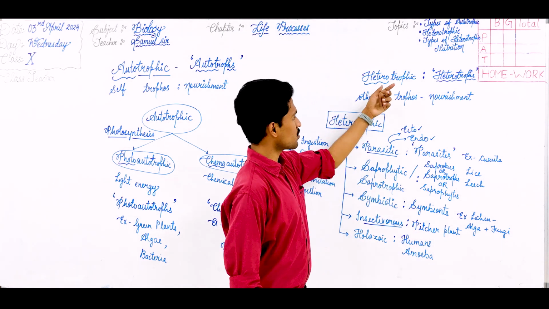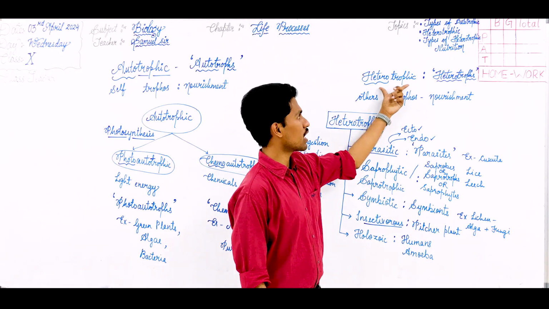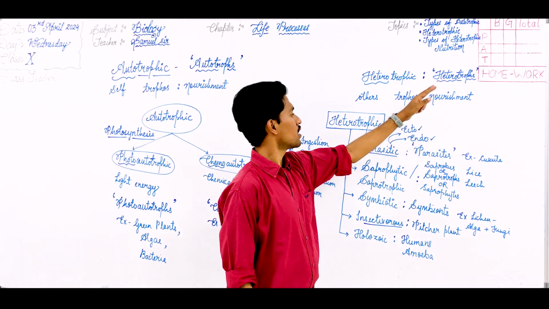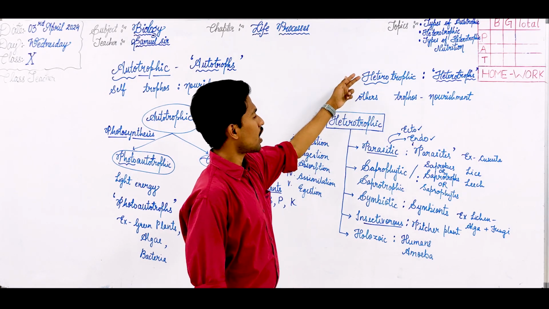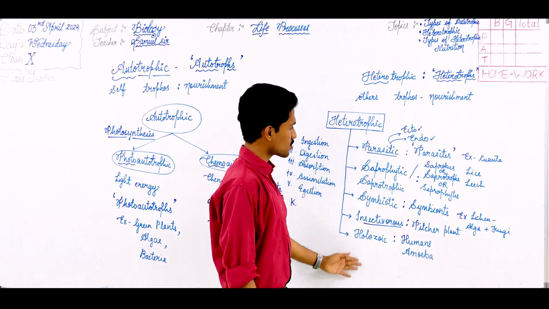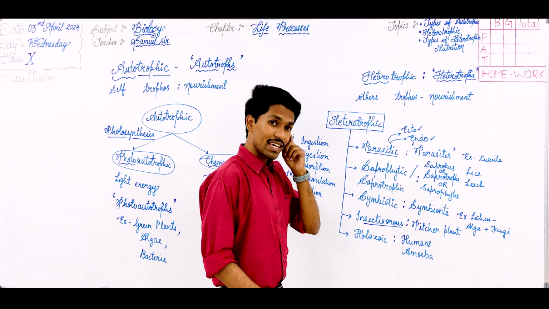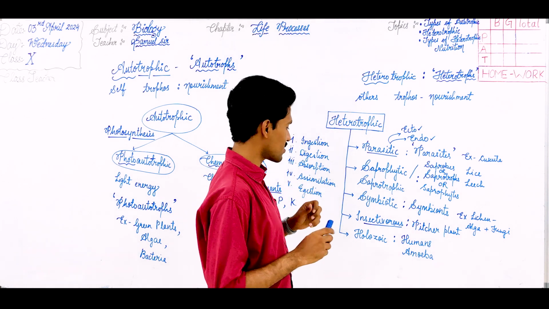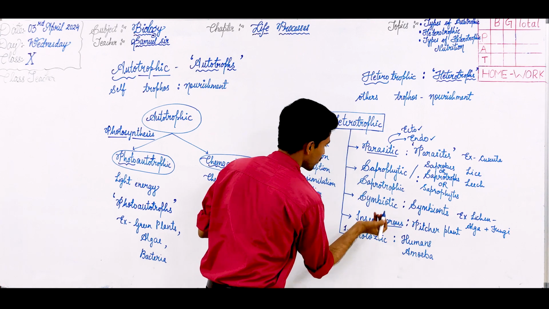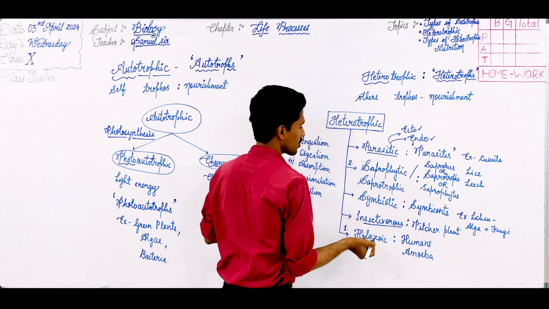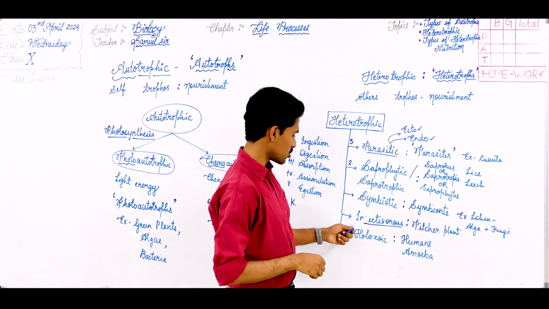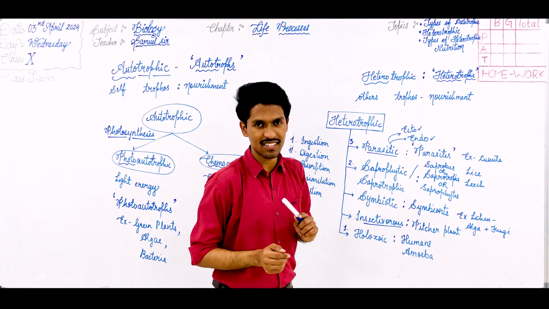Followed by that, we have seen what the heterotrophic mode of nutrition is, and the organisms who follow this are called heterotrophs. These organisms depend on others for nourishment, and we saw the different types of heterotrophic mode of nutrition. In the NCERT textbook of 10th standard, this year we'll be focusing on the Holozoic mode of nutrition, saprotrophic mode of nutrition, and parasitic mode of nutrition. As a part of information, you should know insectivorous and symbiotic also.